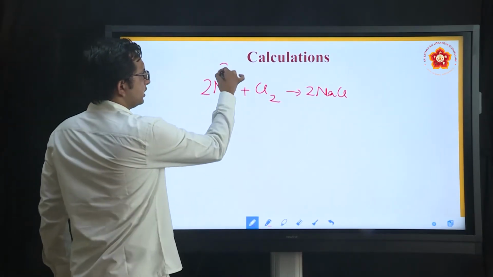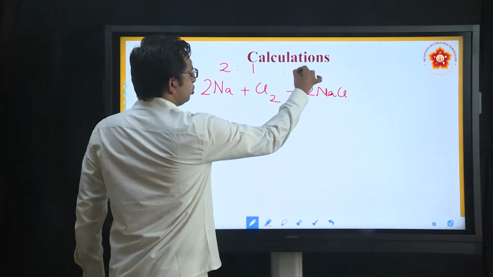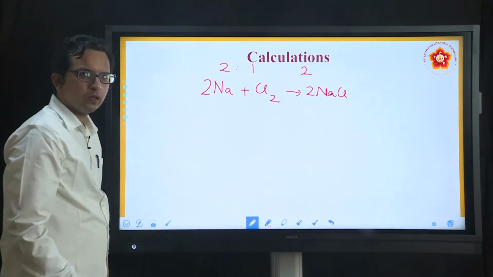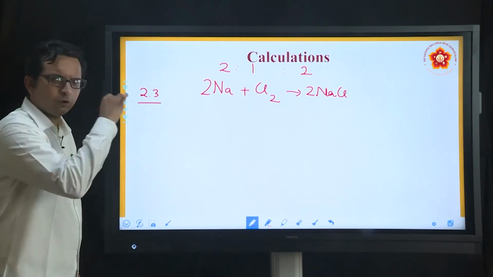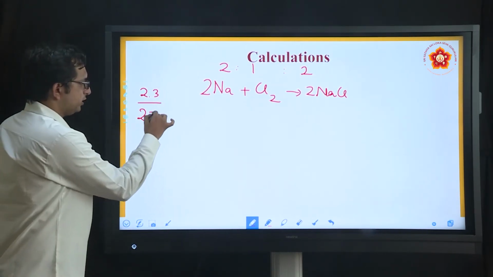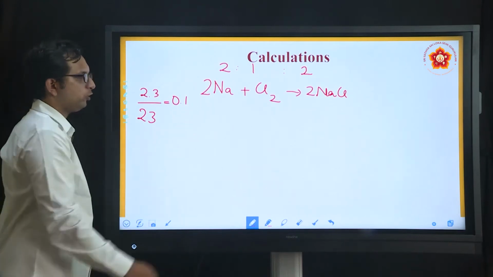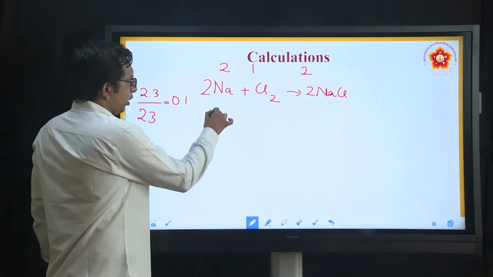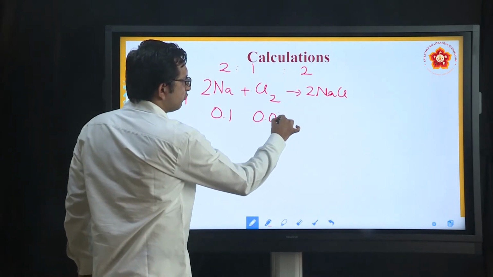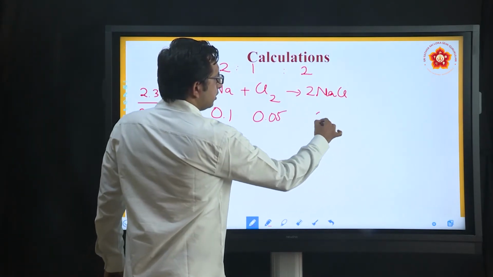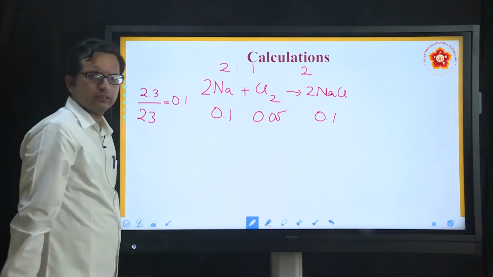We also saw that the ratio needed was 2:1:2. What was the amount of sodium taken? 2.3, but what was the molar mass? 23. So in total only 0.1 mole was taken. So 0.1 mole of sodium needs only 0.05 Cl2, and 0.1 NaCl will be formed.